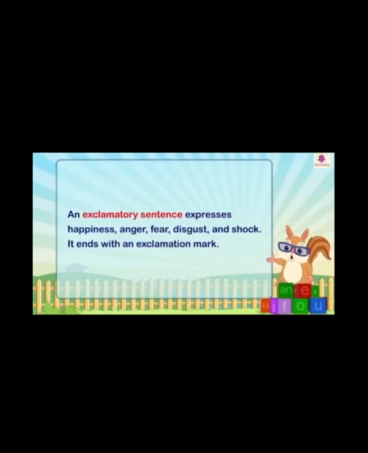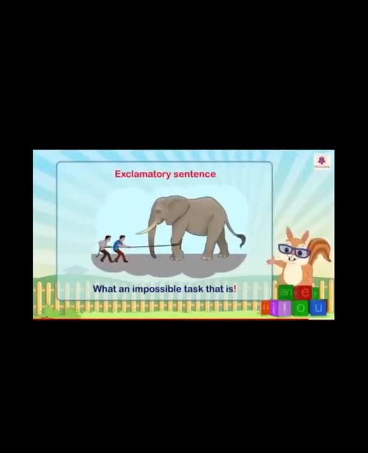An exclamatory sentence expresses happiness, anger, fear, disgust and shock. It ends with an exclamation mark. So here when there is an expression in the sentence, some kind of anger or happiness or pain, if that is expressed in a sentence, that sentence is known as an exclamatory sentence, and it always ends with an exclamation mark.